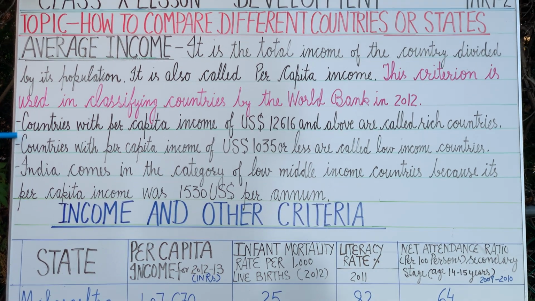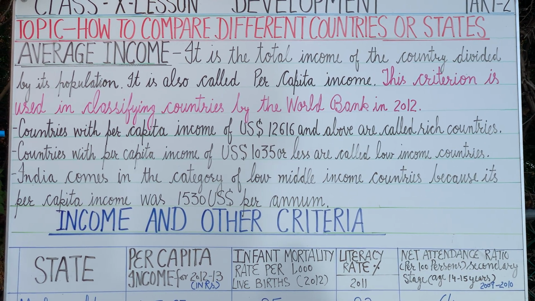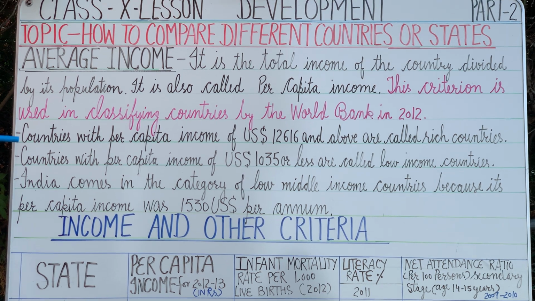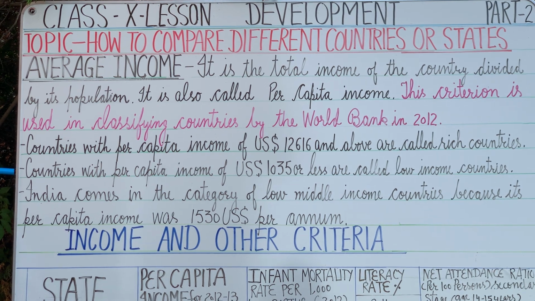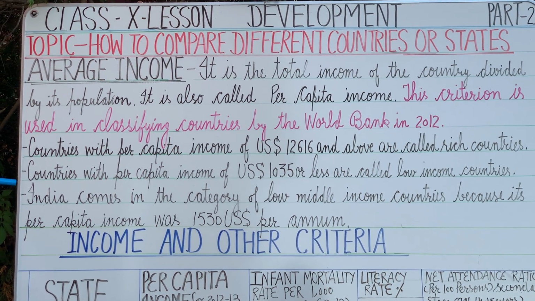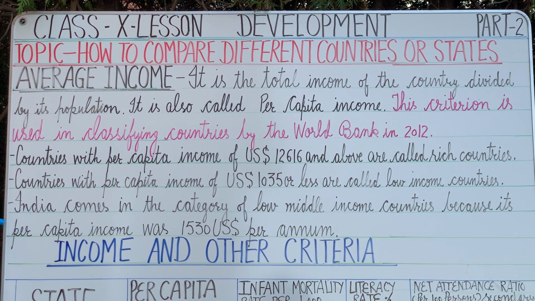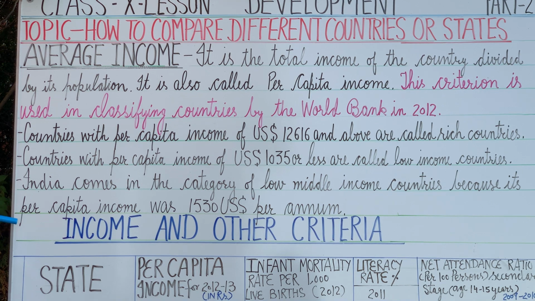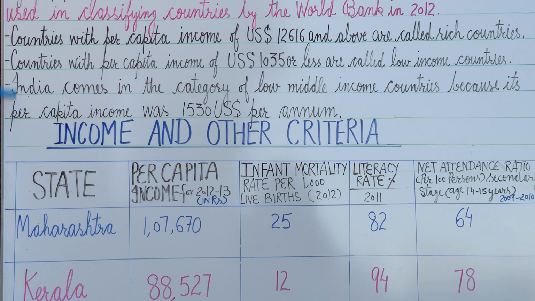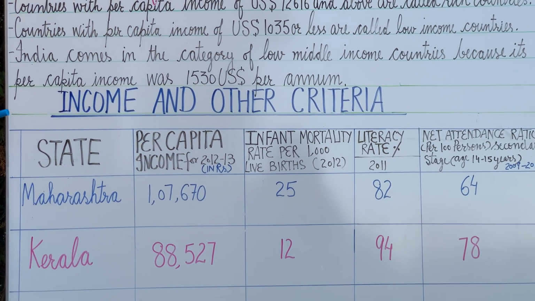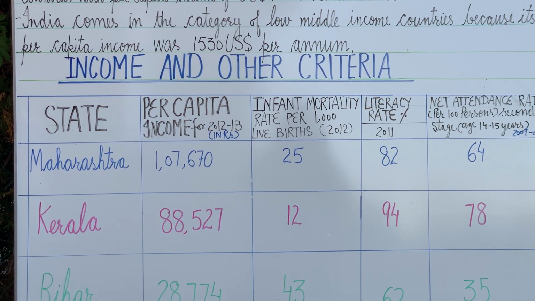Now first come here, the countries with per capita income of US dollar 12,616 and above are called rich countries, and countries with per capita income of US dollar 1,035 or less are called low income countries. But India comes in the category of low middle income countries because its per capita income was 1,530 US dollar per annum. So on the basis of income, these countries are classified into developed or underdeveloped or less developed countries.